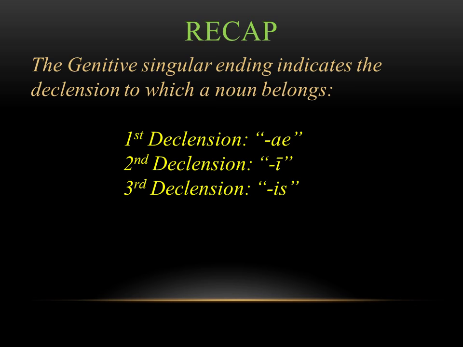So just a quick recap of what I said before. The genitive singular ending indicates the declension to which a noun belongs, meaning if the genitive singular is either an AE, a long I, or an IS, you can easily associate that back with a specific declension. Doing this will help you know what endings to use, especially if you're not entirely sure. Or, like we said, in the dative and ablative, the endings overlap, so sometimes you won't be able to tell them apart. Knowing the declension of the word will help you out with this, and it starts by knowing the genitive singular.